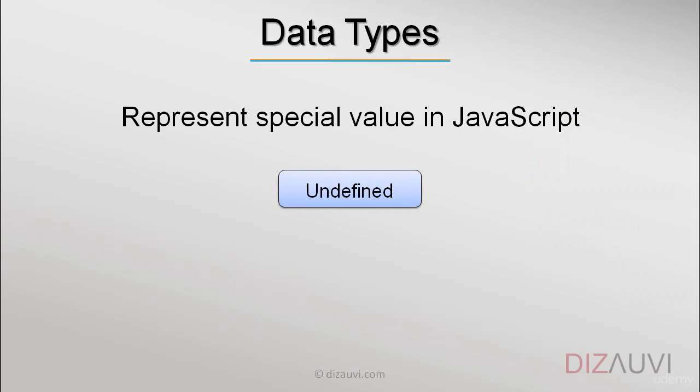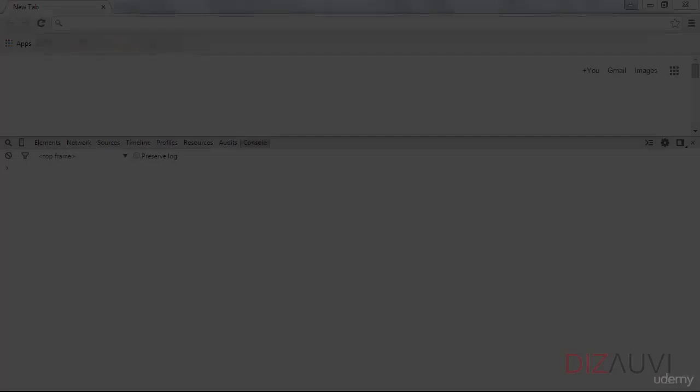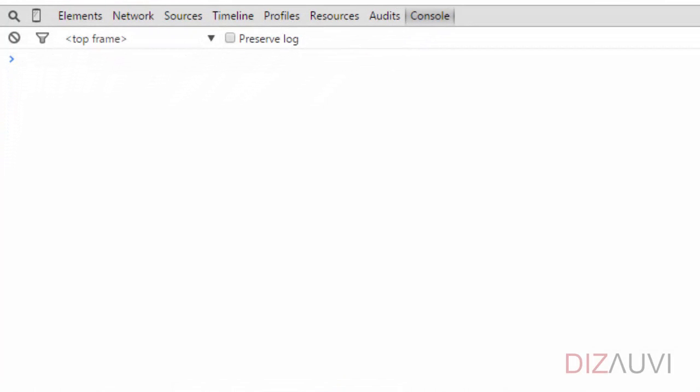There is a special value in JavaScript, undefined, which is neither an object or function or any of the primitive data types. An undefined value is of its own type, undefined, representing absence of a value. That is, we cannot talk about the type of that data as it is not even defined. Alright? Let's see some examples.